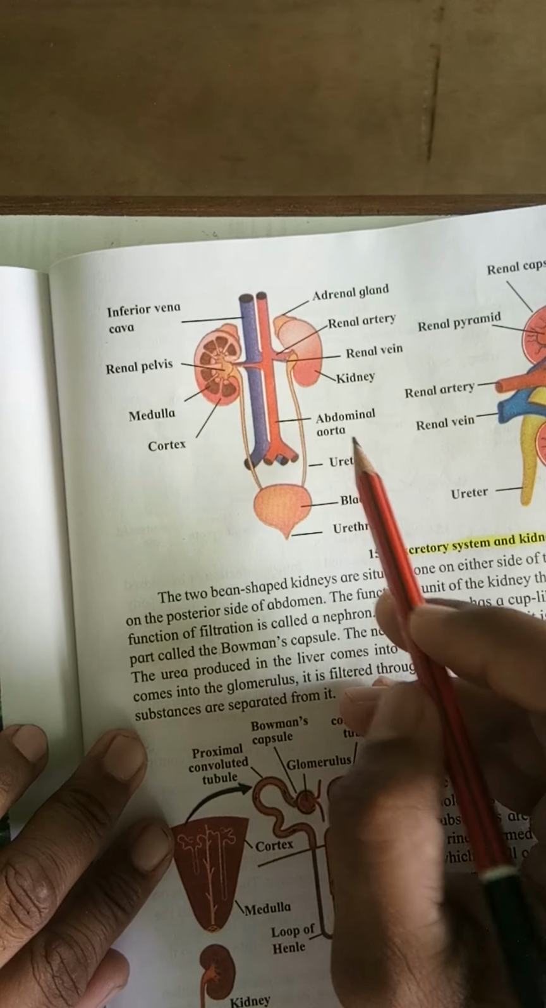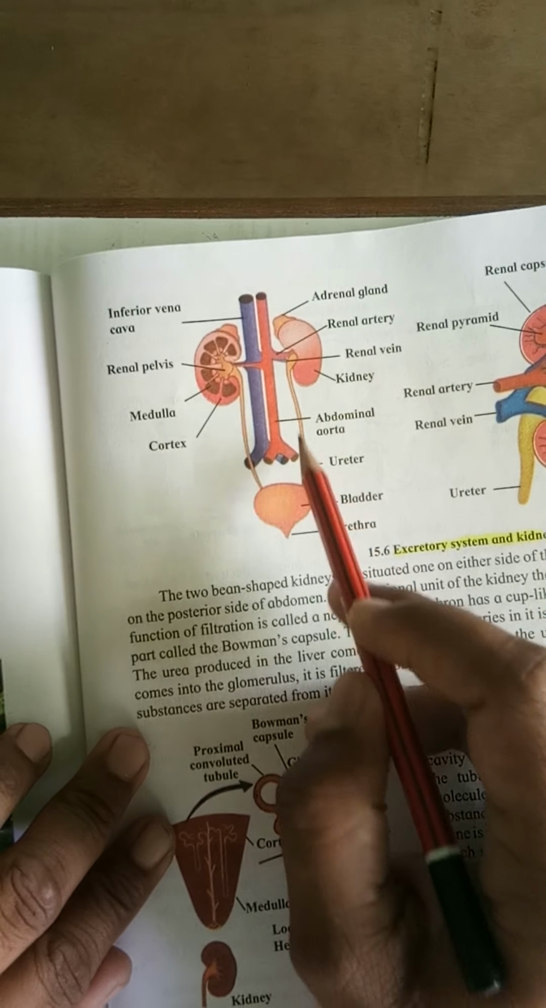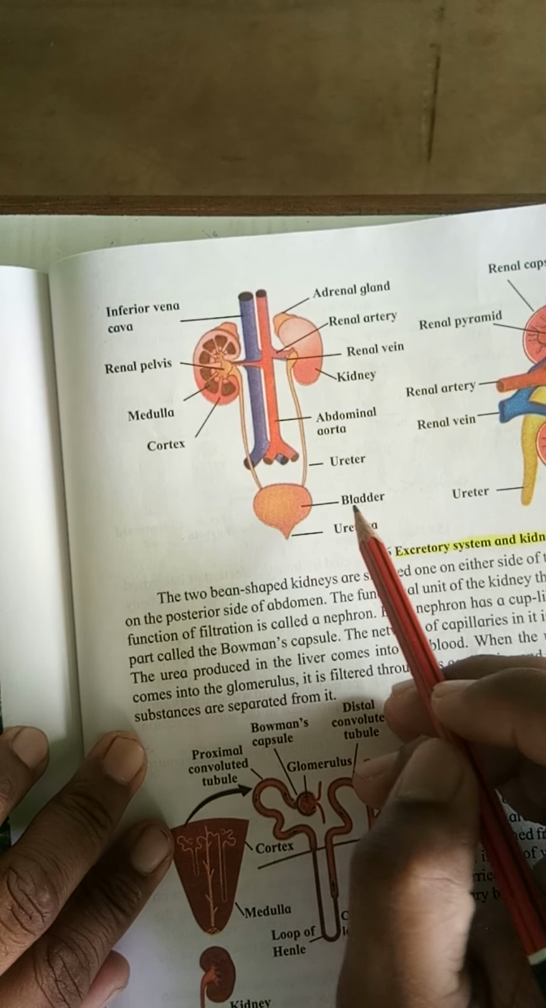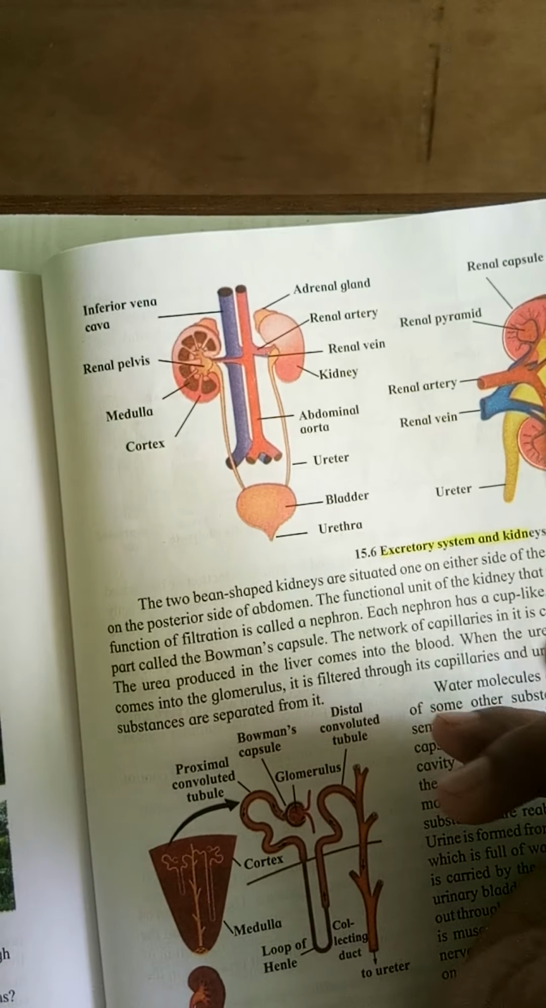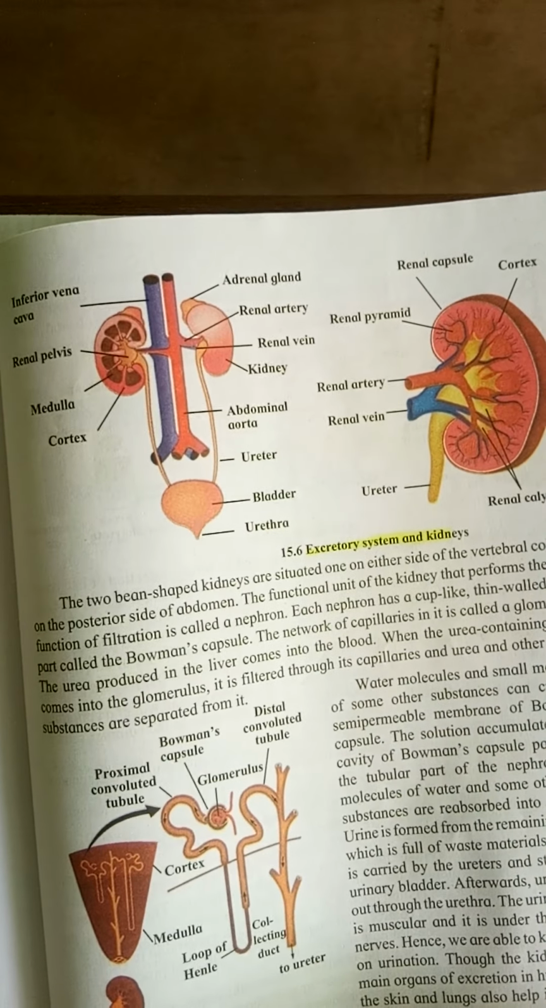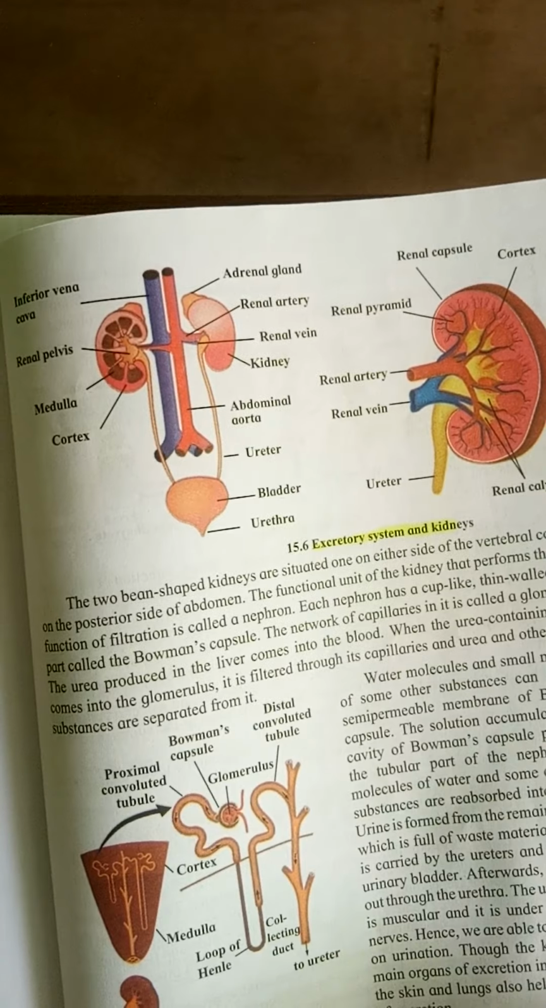Pair of kidneys, ureter, bladder, urethra. Now the next part is, see students, the omitted part we are not taking.